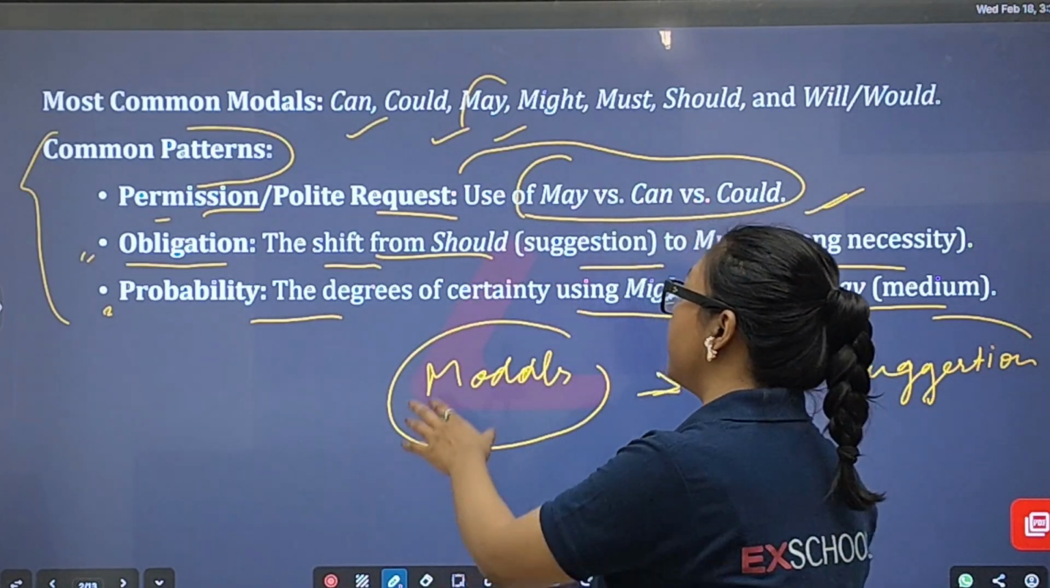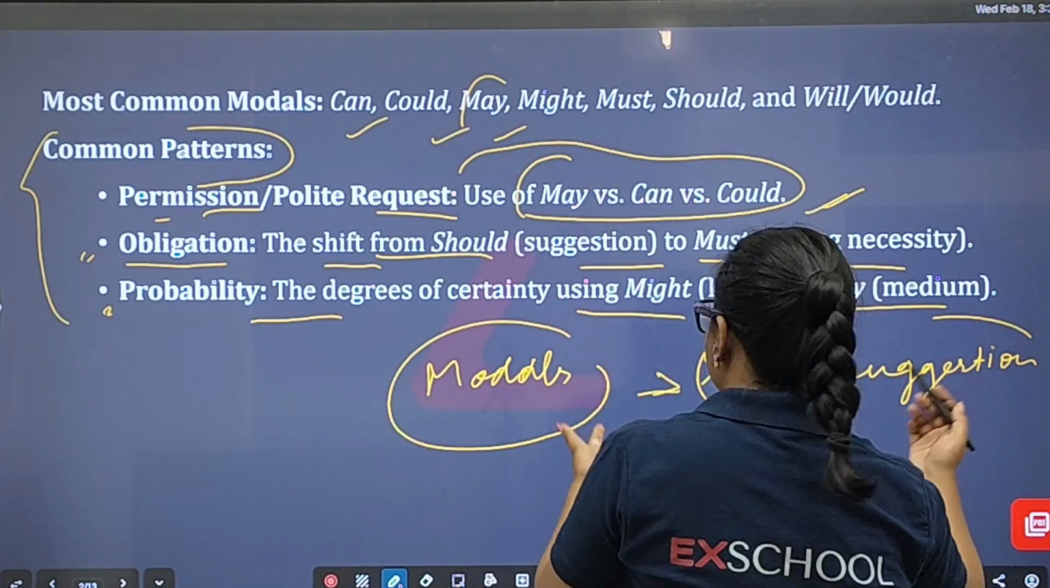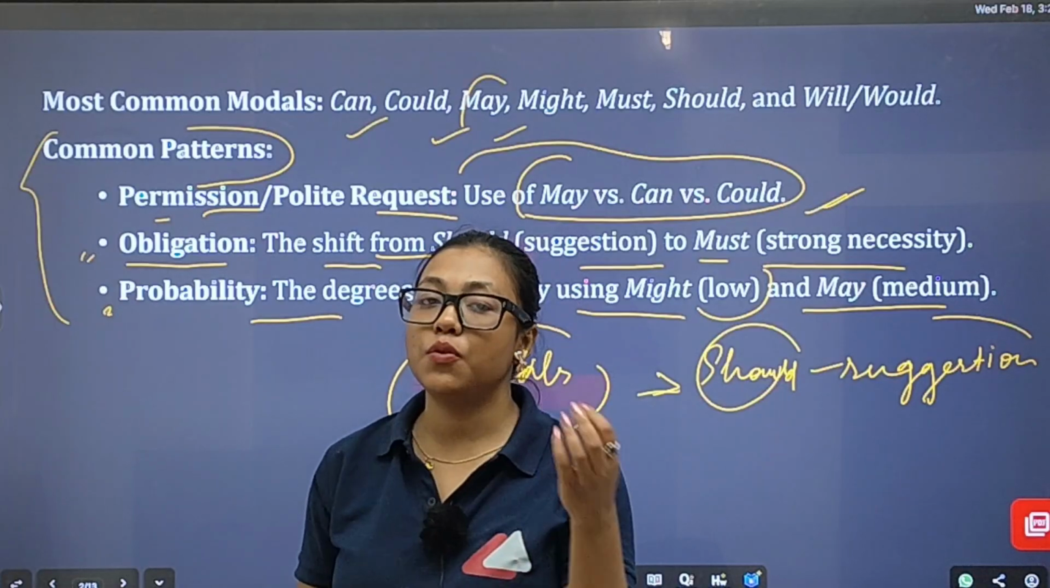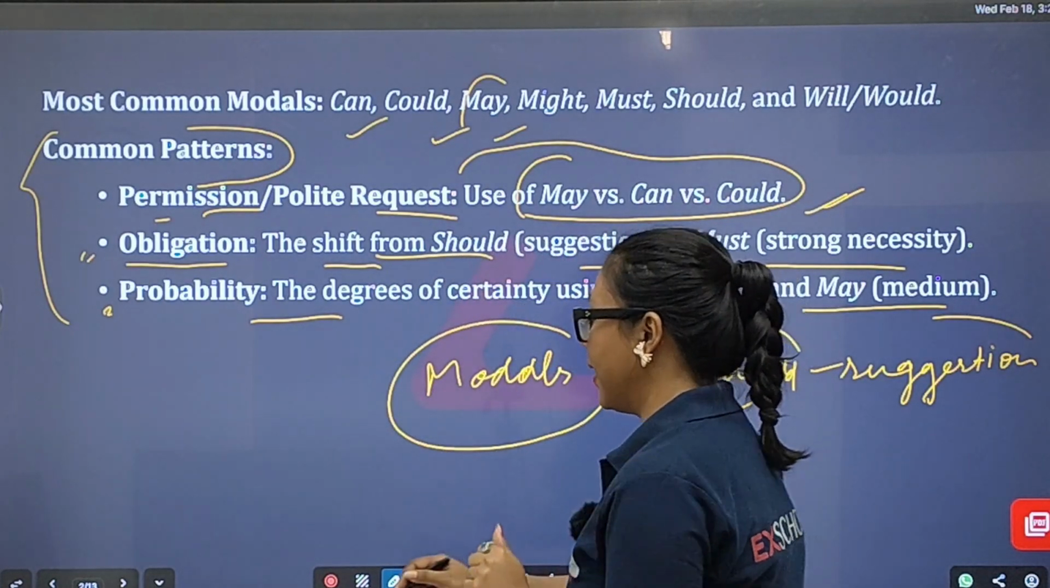Okay, so when it comes to probability, the degree of certainty using might is low and may is medium. All right, in case of probability we use these very modals, that is may and might. All right, so